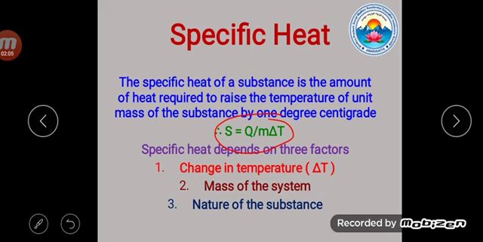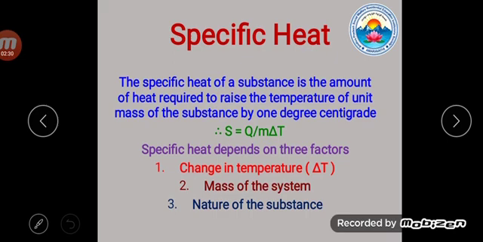That's why our definition is: the specific heat of a given solid or substance is the amount of heat required to raise the temperature of unit mass of the substance by 1 degree centigrade. Already it is over. Now, specific heat depends upon 3 factors.